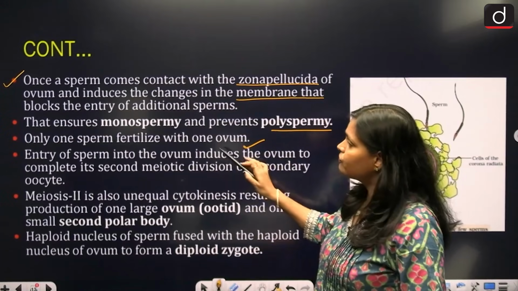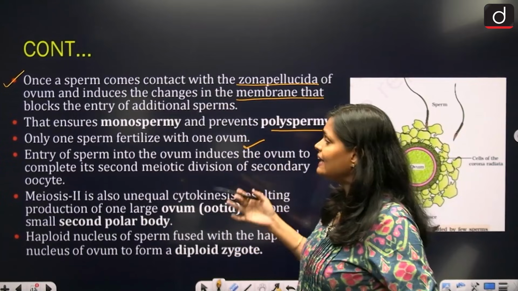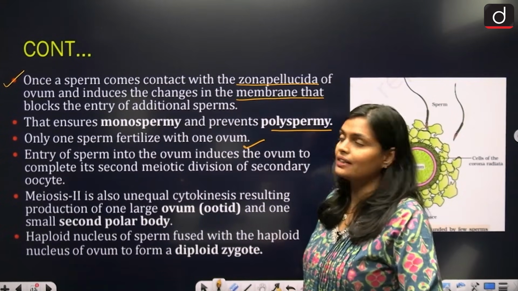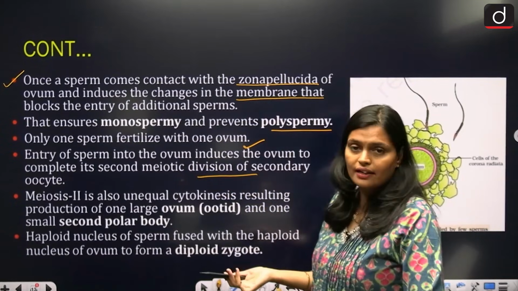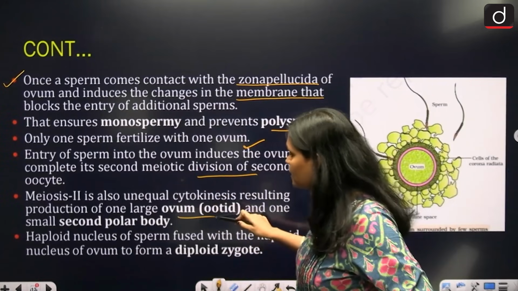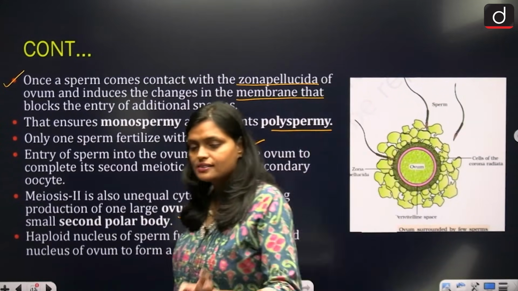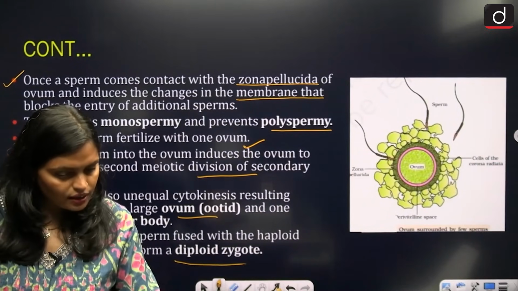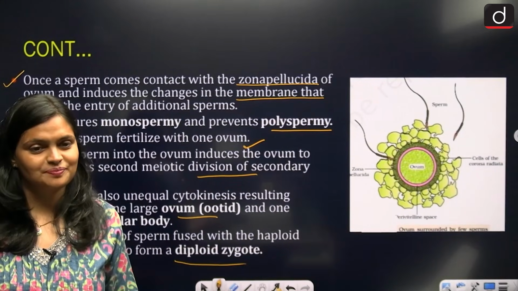Now, the entry of sperm into the ovum induces the ovum to complete its second meiotic division of the secondary oocyte. So here what happened? The entry of sperm again started the second meiotic division. You will get the ootid and the second polar body, and then ultimately you will get the zygote. So we have already discussed all those points. Any doubt so far? Anyone? Please ask me, guys, if you have any doubt.